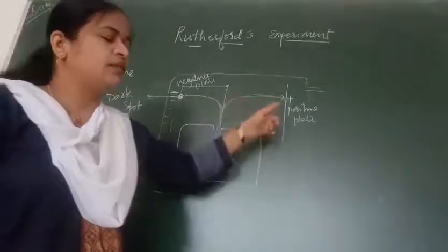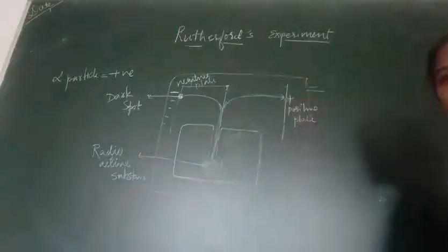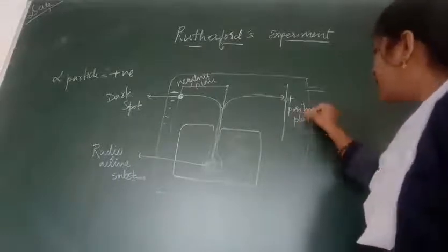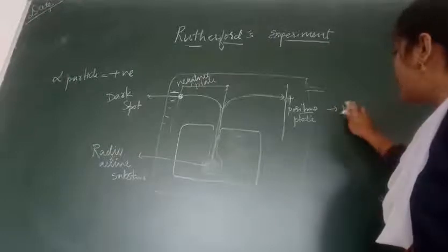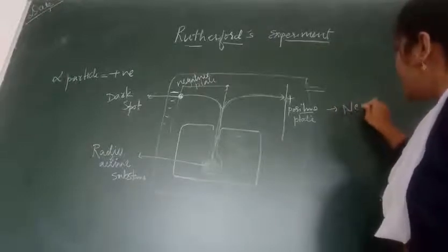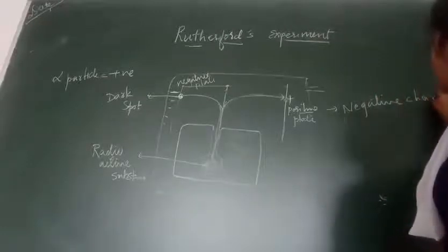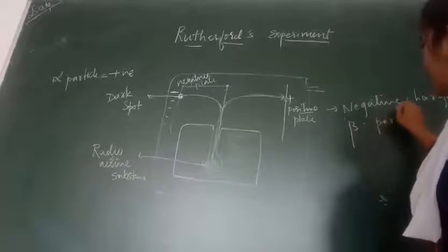The particle moving towards the positive plate is negative in nature. Hence it was named a beta particle.